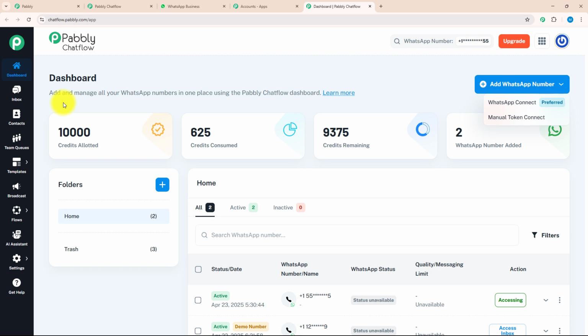Not only that, there are many more features on the dashboard. Let's see each feature individually. Below the dashboard, there is an inbox option where you can manage all your conversations with your customers. After that, we have the contact section where you can create new contacts and separate them according to your requirement. After that, there is a team queue section where you can assign different tasks to different team members and review their performances.